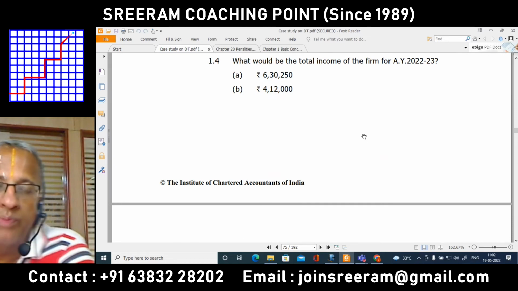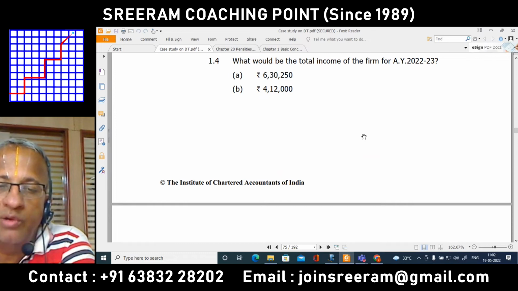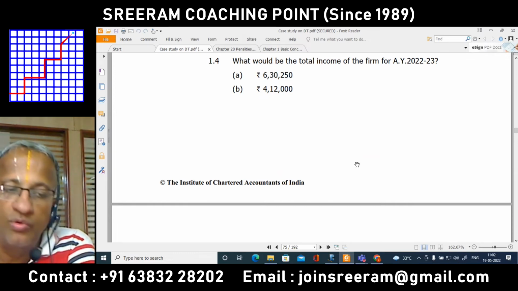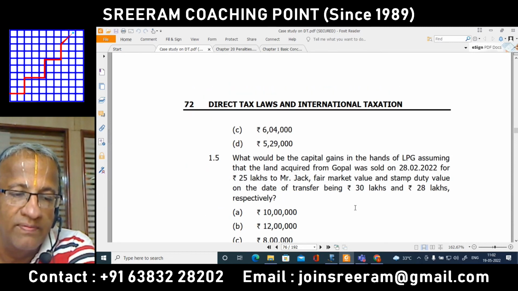Item number 1.4. What would be the total income of the firm for the assessment year 22-23? 6,30,250, 4,12,000, then 6 lakhs and 4,000 and 5 lakh and 29,000.